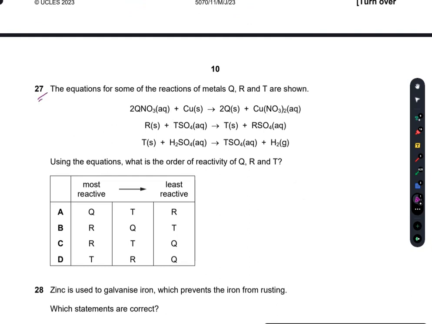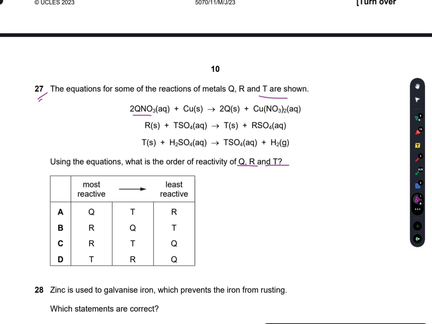Question number 27. The equations for some of the reactions of metals Q, R, and T are shown. Using the equations, what is the order of reactivity of Q, R, and T? Now, if I react copper with the compound of Q, copper will displace it.